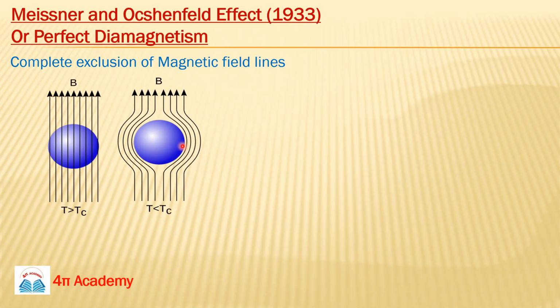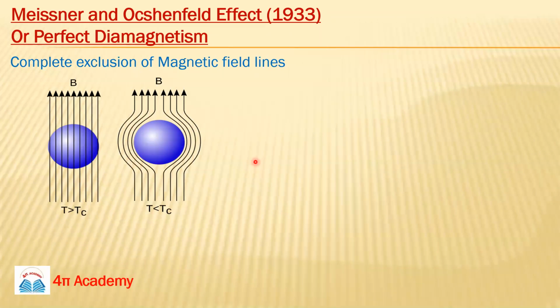There is some exclusion of these lines, as if some magnetic force is inside the superconducting material, and due to the effect of this field, all the magnetic field lines are expelled out of your material.